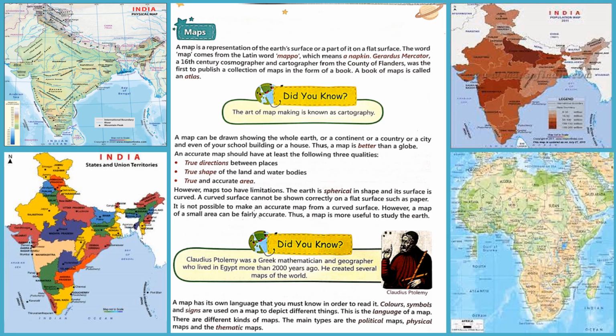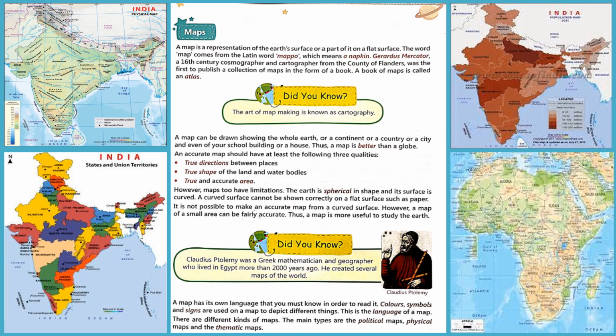A map is a representation of the Earth's surface or a part of it on a flat surface. The word map comes from the Latin word mappa, which means a napkin. Gerardus Mercator, a 16th century cosmographer and cartographer from Flanders, was the first to publish a collection of maps in the form of a book. A book of maps is called an atlas. That means maps are drawings or representations of a part or whole of the Earth on a flat surface.